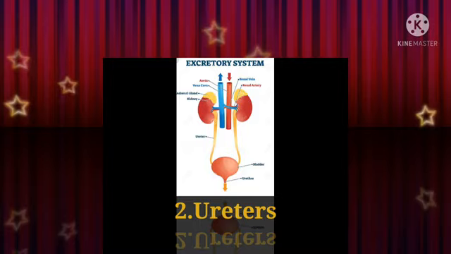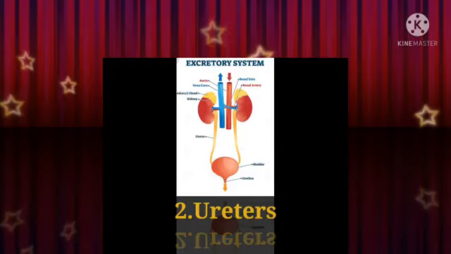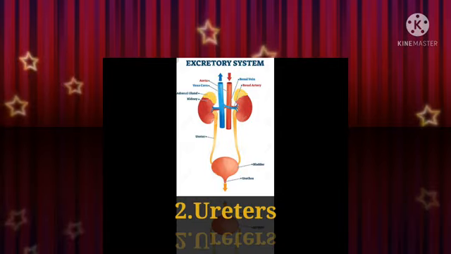It moves downward and obliquely opens into the urinary bladder. Ureters carry urine from the kidney to the urinary bladder. The movement of urine in the ureters is through peristalsis. It is called peristalsis movement.